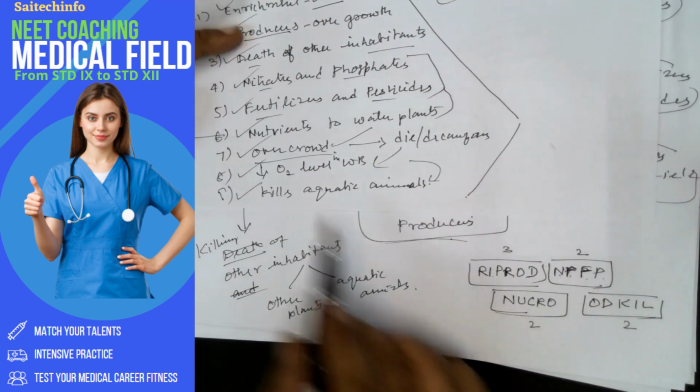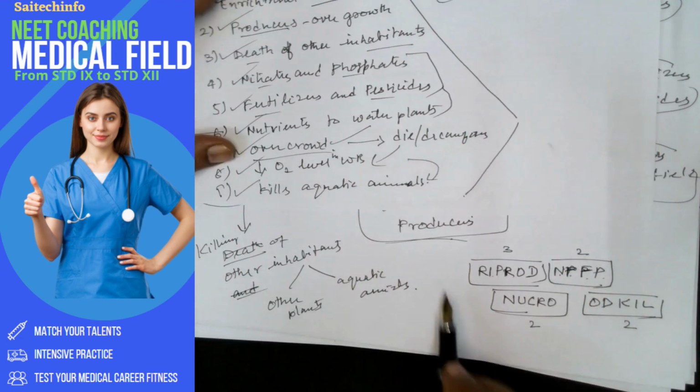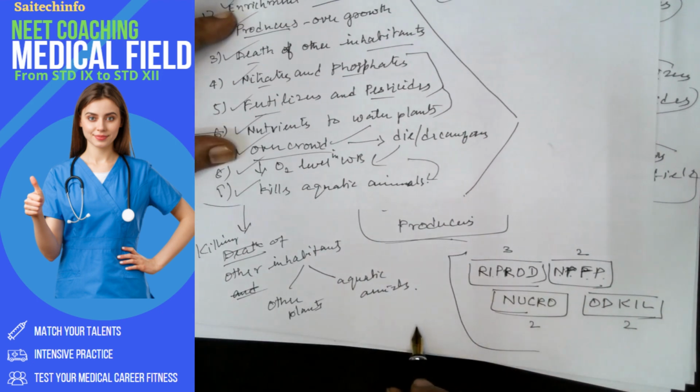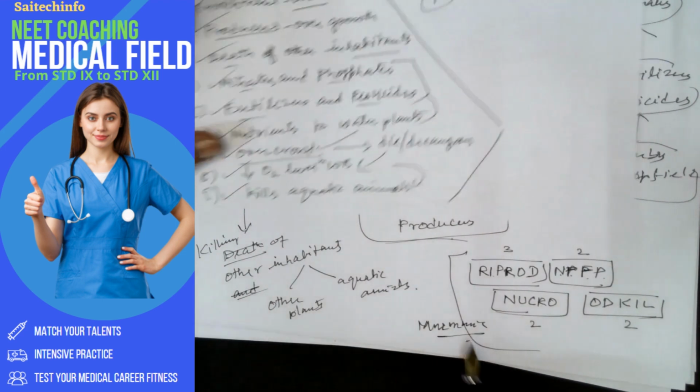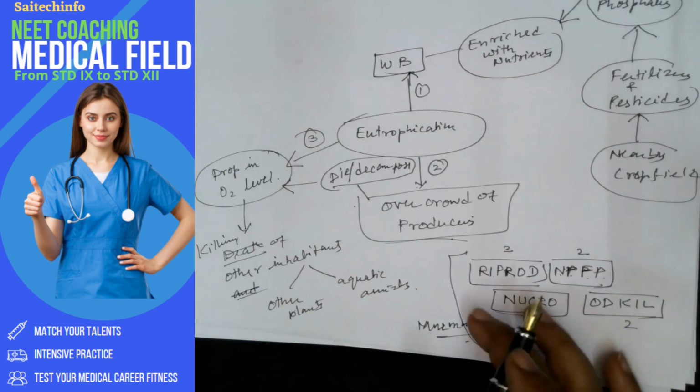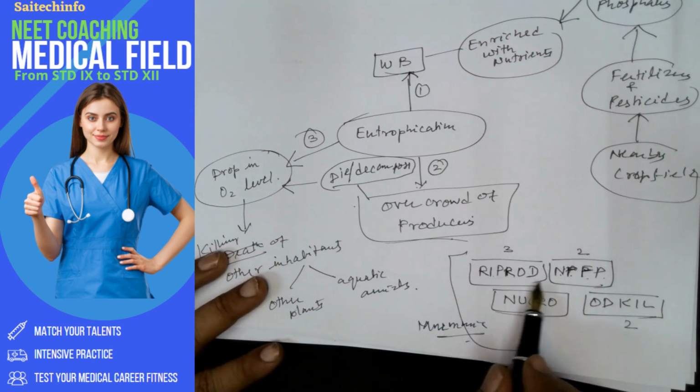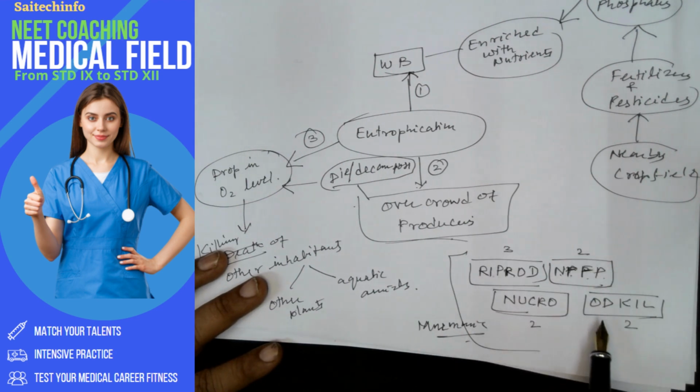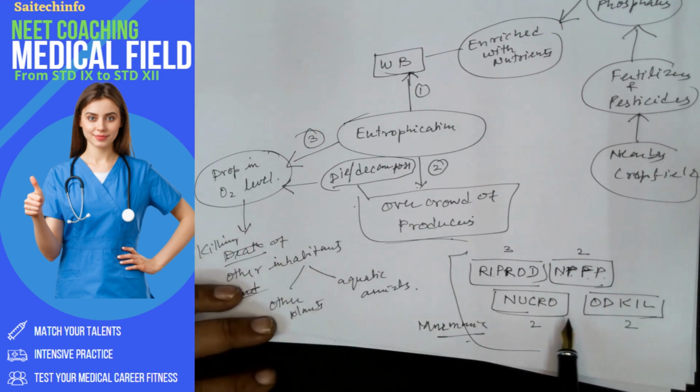So I have completed all these 9 points, and this is called the mnemonic. This is the way you have to study, so that you can remember this. You can simply memorize all these things. For example, Reprodi, NPFP, Nucro, OD. You can learn this by heart by repeating this mnemonic several times.